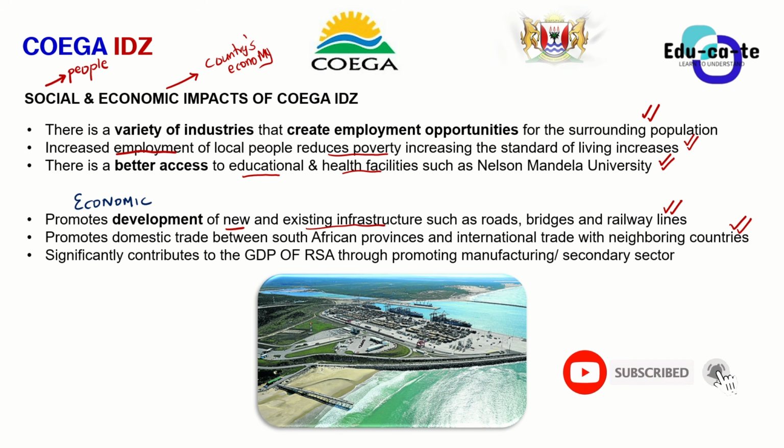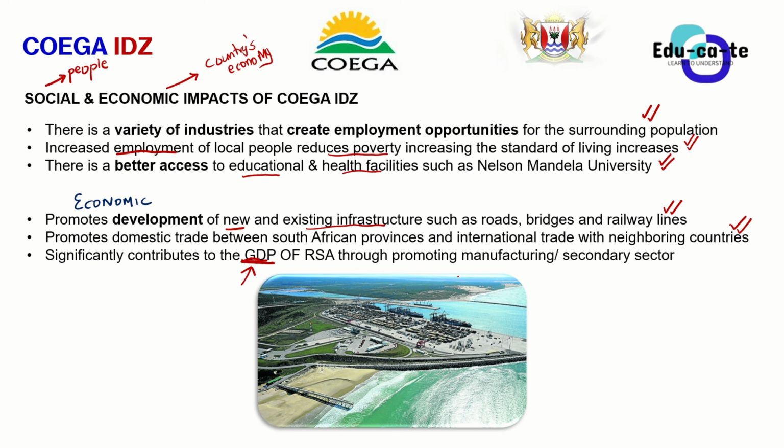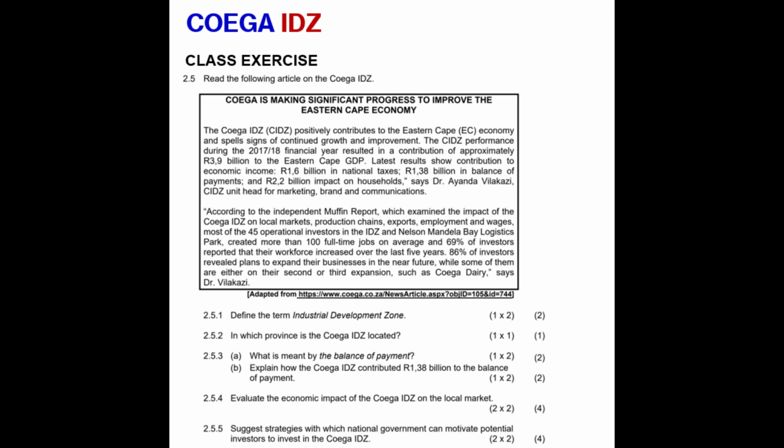First of all, let me just show you the cause and effect for this last statement. The economic impact of Coega IDZ, it contributes to the GDP. How does it do that? It contributes through manufacturing. It's manufacturing more products, or it promotes the secondary sector to keep on manufacturing, or the industries to keep on making more value added goods. These value added goods, they are the ones that contribute to the GDP. You gave your cause, you gave an effect, you get your 2 marks. So that way you will be able to say indeed you did score high in geography.